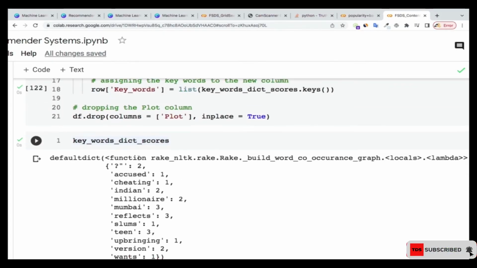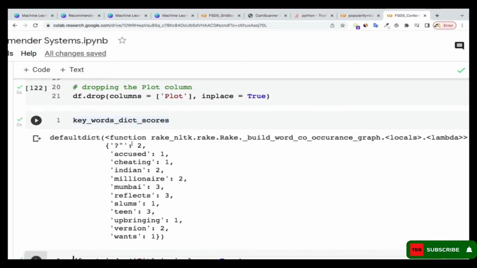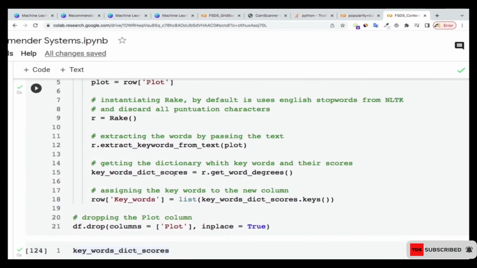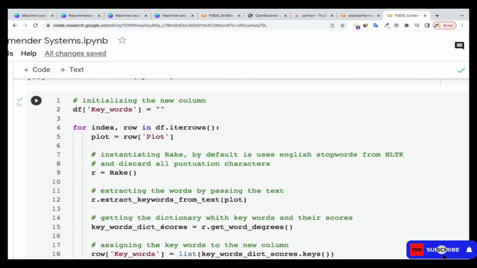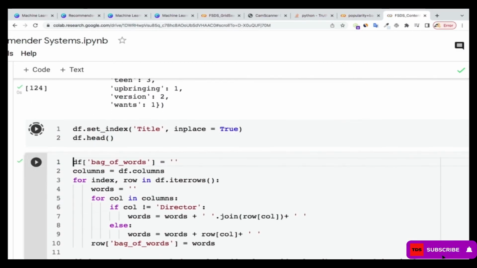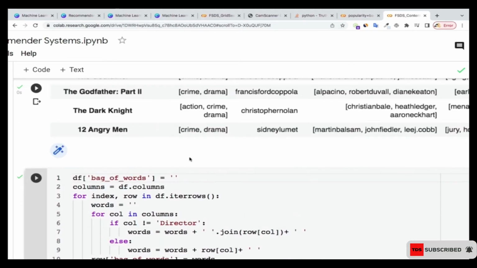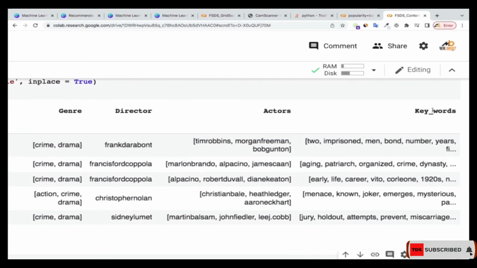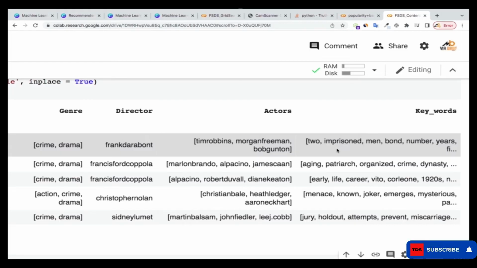That's why it's extracting that for me, and you can see that it's assigning some scores to them as well. So that's what this part of the code is doing. I'm creating a column in our df called keywords. If I show you the df, let me run this one. In the df you see that I have keywords, and this keywords column contains everything that we have.